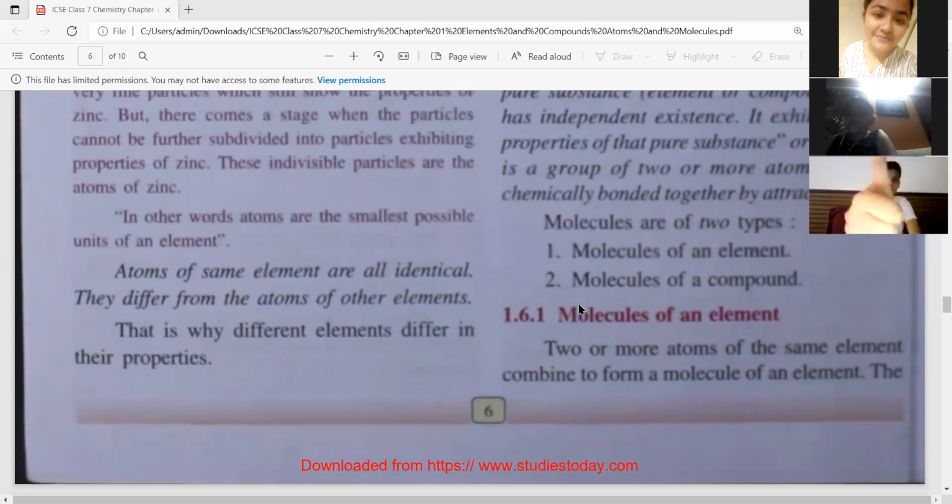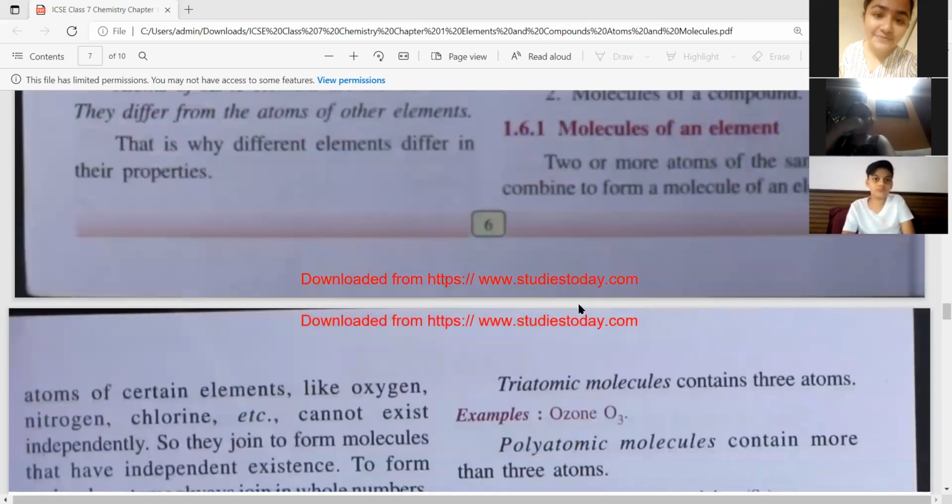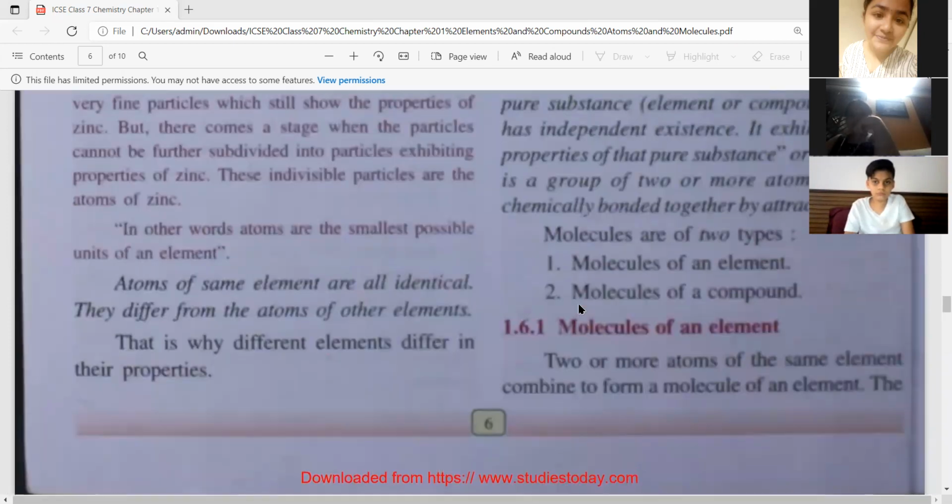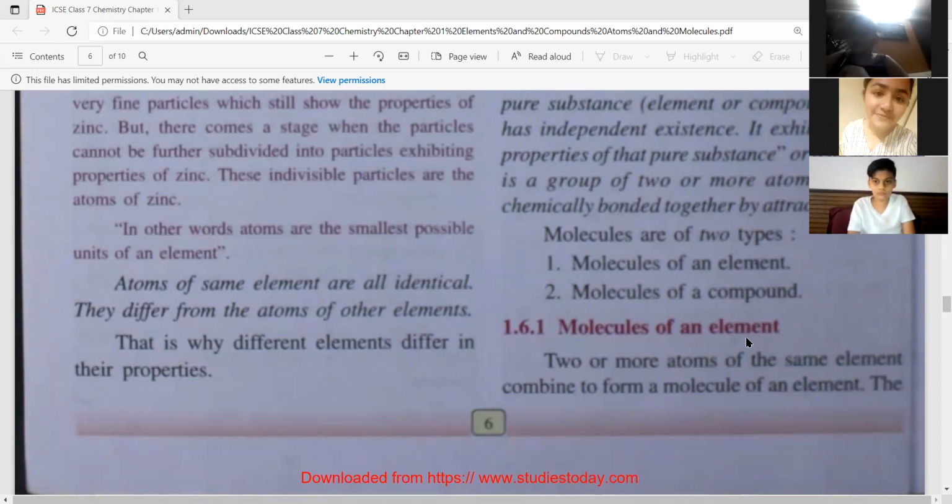Now, there are two types of molecules, molecules of an element and molecules of a compound. Now, we'll first learn molecules of an element. Any doubts still here? Any doubts? No? Yes, Naina?